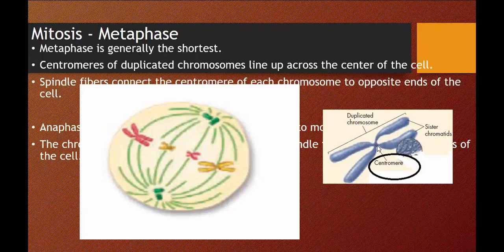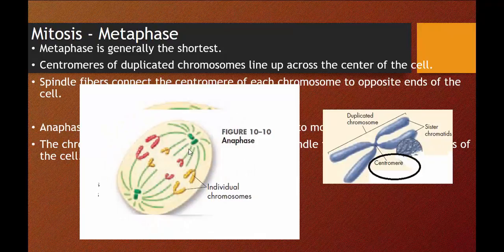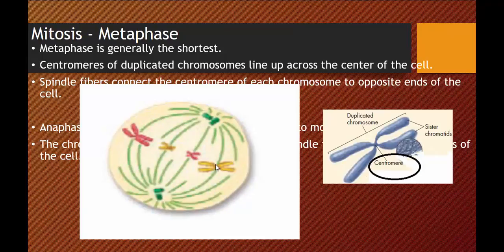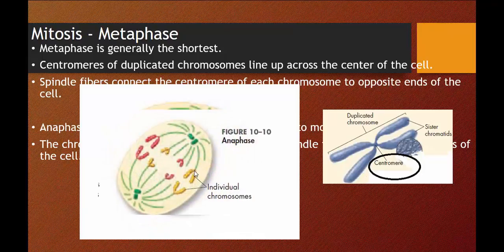So when we have the centromere, we're talking about right here in the center. But then in anaphase, we have the centrioles that have connected to centromeres, and they're pulling these chromosomes apart to opposite ends. So in prophase, we have these centrioles moving to opposite ends of the cell. So here's the centriole. It's moved to one end. The other has moved to the other end. Then they're going to send out these spindle fibers, connect to the centromere, which is going to be right here in the middle. We can see they're doing that. It's going to start pulling these sister chromosomes, or these duplicated chromosomes, apart.